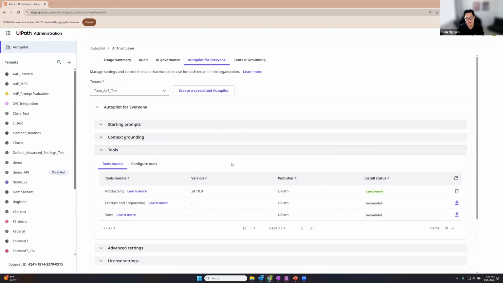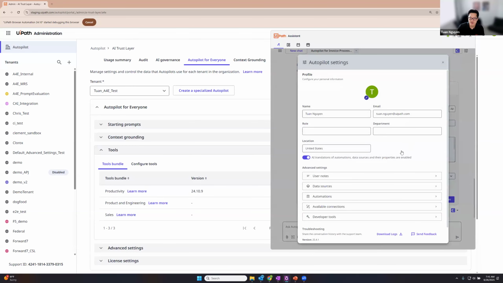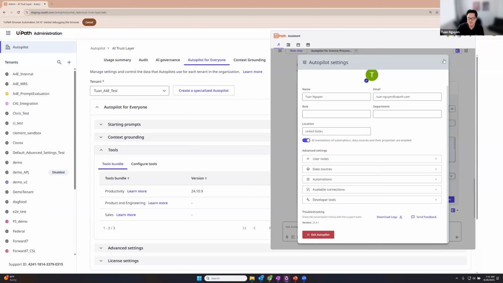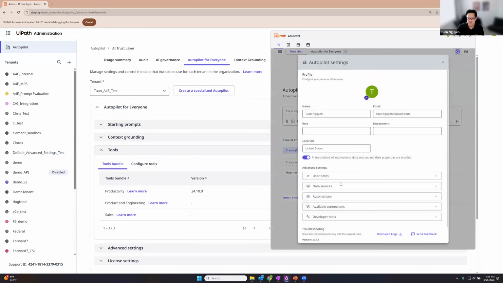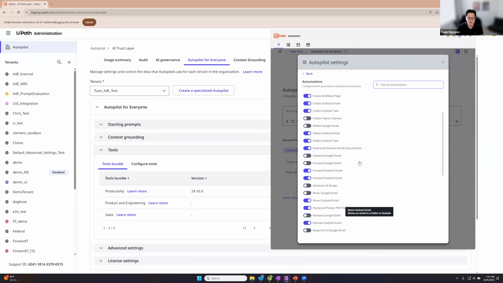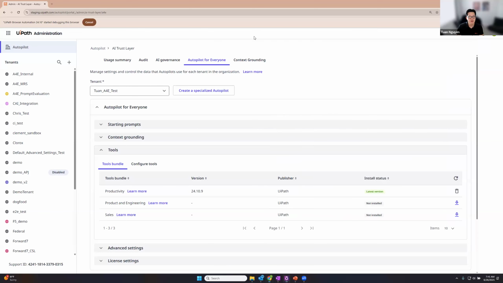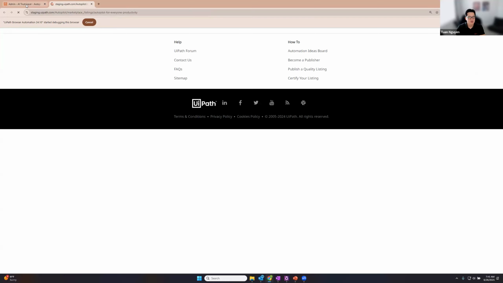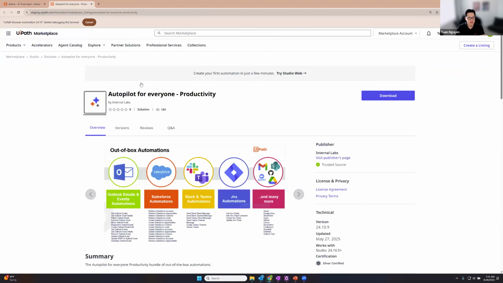Here are the tools. So these are automations available to Autopilot for everyone. You saw when I was running Autopilot for everyone, we had a bunch of automations that were data sources, as well as automations themselves, right? These are all out-of-the-box automations. So these are hosted on the marketplace, but you can click and install them directly from here. These are created by UiPath, published by UiPath. They're not third-party vendors or anything. And so if you want to learn more about them, you can click on the link. It'll take you out to the marketplace page where we host them, and you can learn more about the out-of-the-box automations.